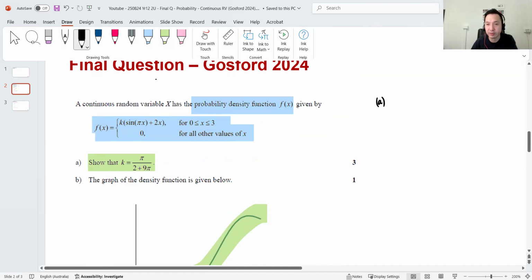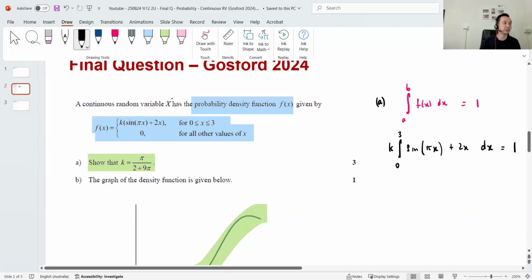Now, to show that, remember, from a theory point of view, the integral from the lower limit to the upper limit of all of the PDF always has to equal 1. Total probability, yeah? The sum of all probabilities equals 1. In this case, the integral from 0 to 3 of the function, I'll take k outside as a constant, k times sine pi x plus 2x, plus 2x dx equals 1. Let me just make sure that's right. Okay, yep, fair enough.